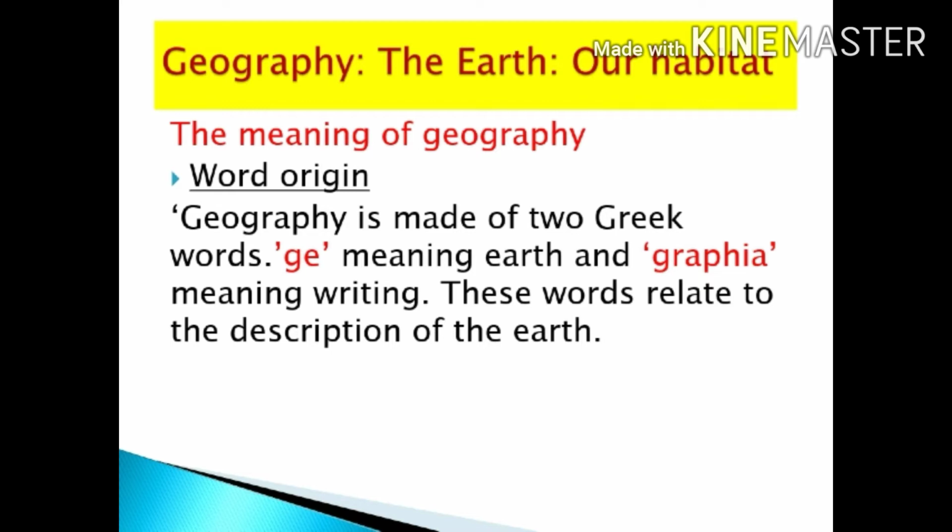As we are going to study the subject geography, we shall see the meaning of geography. Geography is made of two Greek words, ge meaning earth and graphia meaning writing. These words relate to the description of the earth. So students, shall we start the chapter?